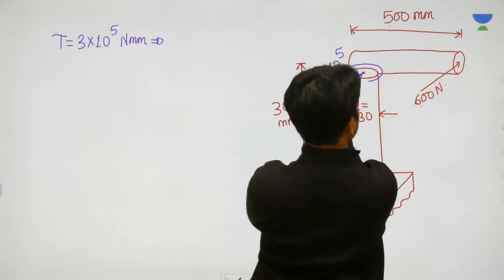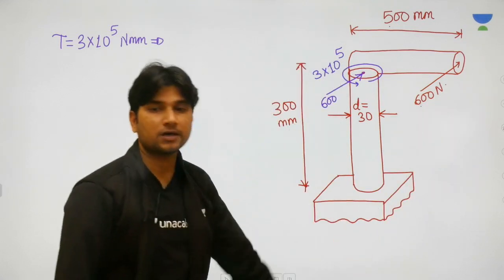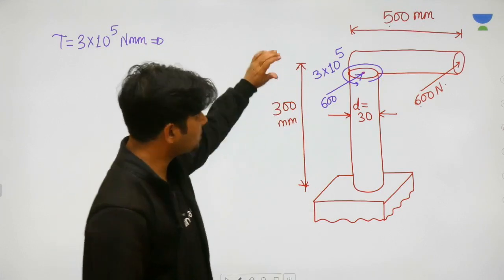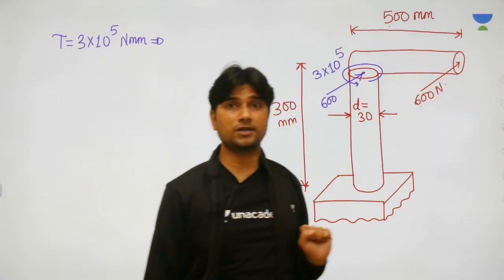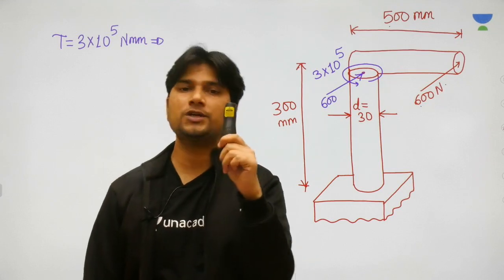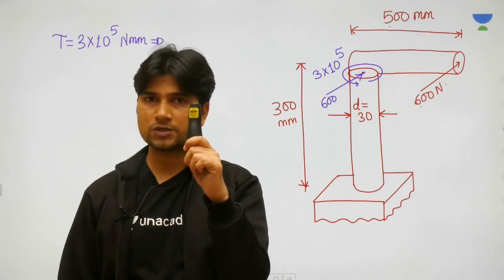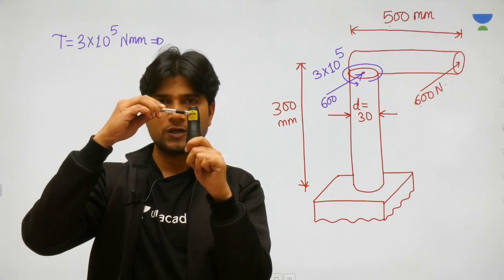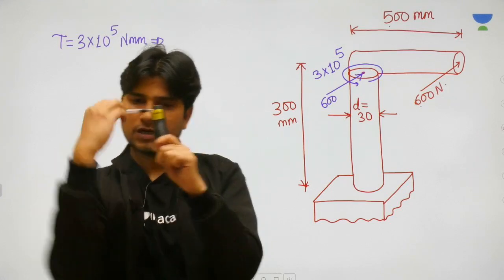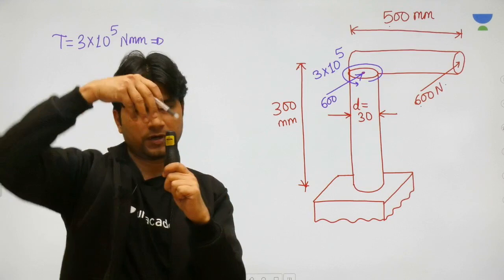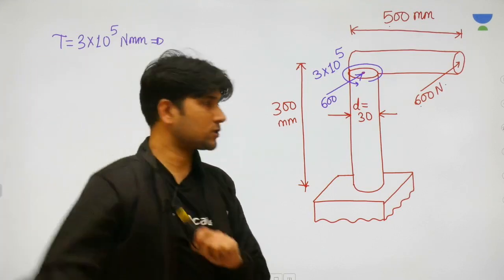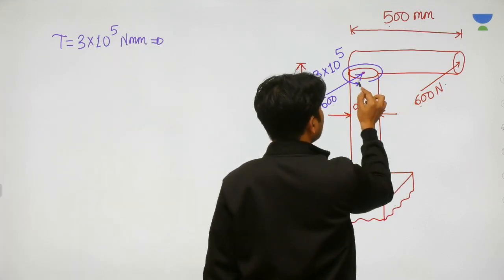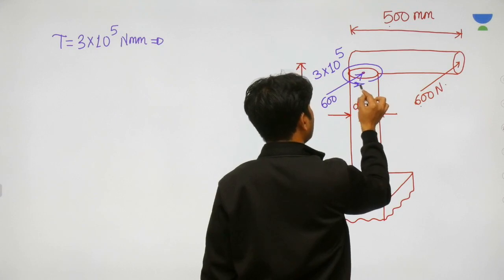Because of this 600, imagine this vertical part of the column as a bolt, and imagine this horizontal part of the column as a wrench. Then apply that wrench and you will have that twisting effect available in the bolt. So that twisting effect is available very clearly.